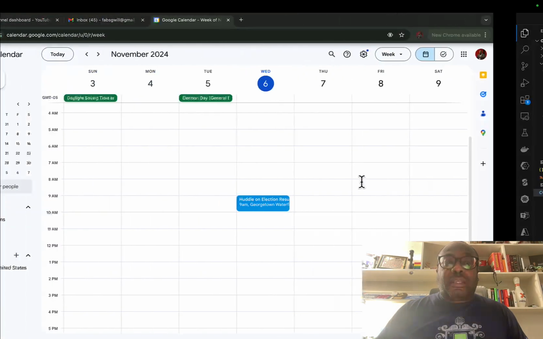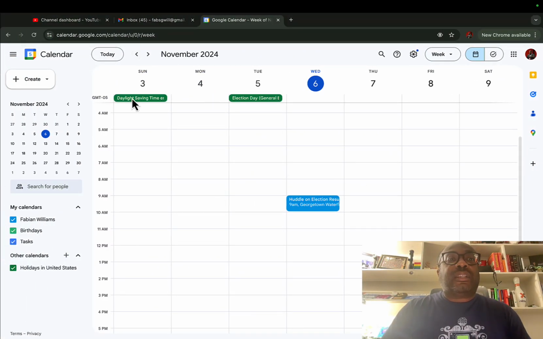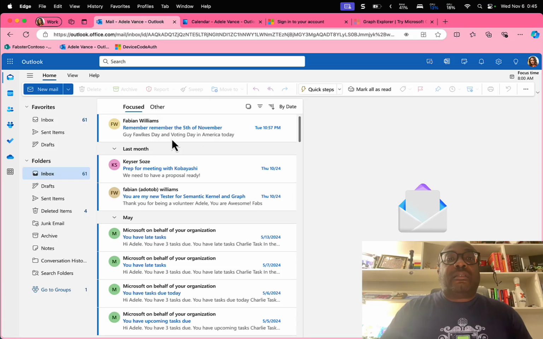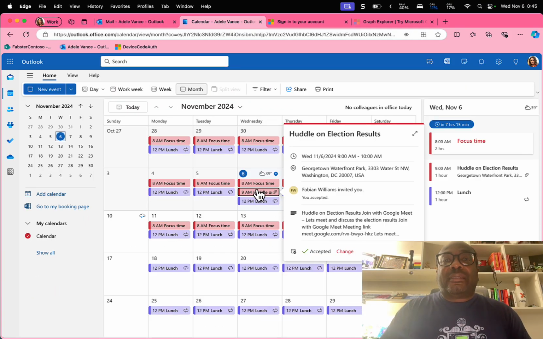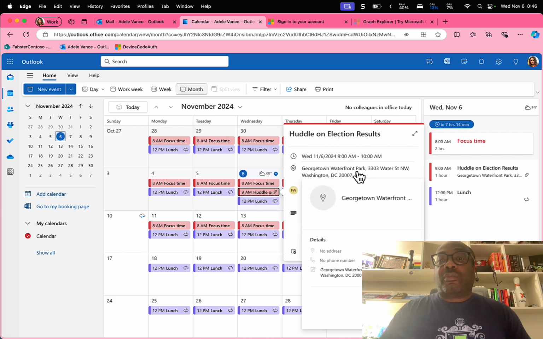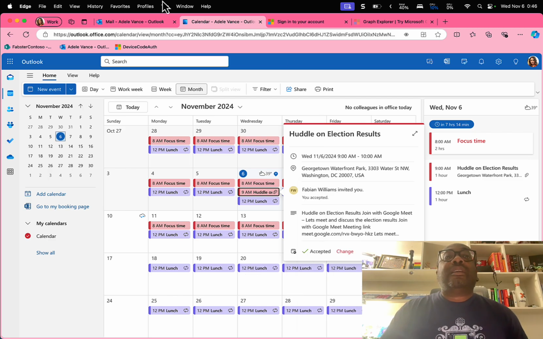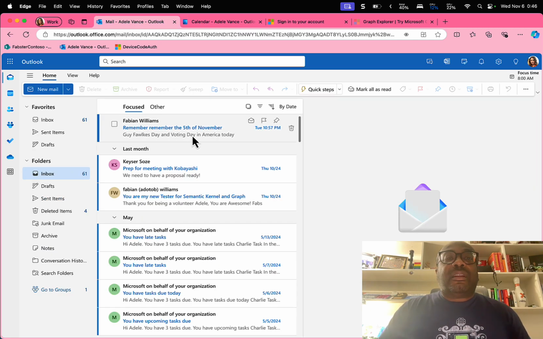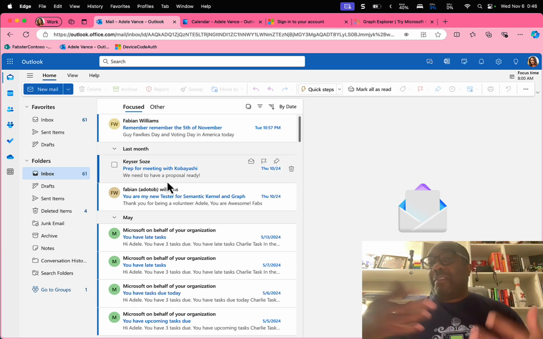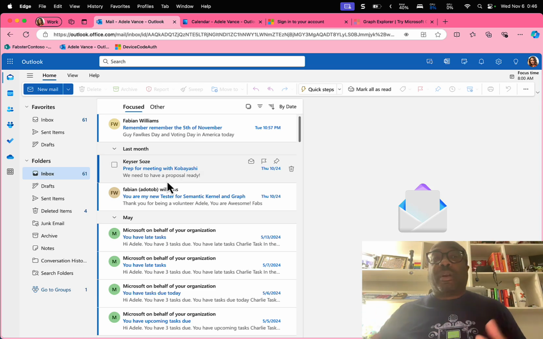So if we're looking at that, we should first see that we're logged in here as Fabs. We have an email that Fabs sent to Adele. So inside Adele's calendar, she has this meeting today, technically now, at 9 a.m. to huddle on the election, and they're going to meet in the Georgetown Waterfront Park in Washington, D.C. And there's no email from Fabs yet, but there's email inside here, which we know we can get if we just say, give me my latest email, because we know that works.